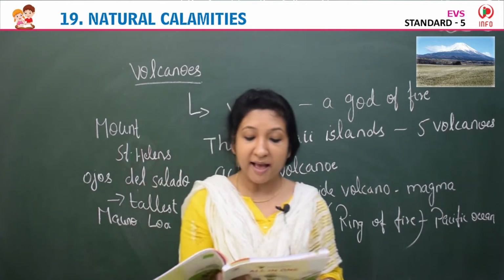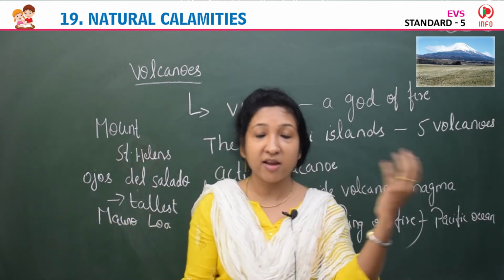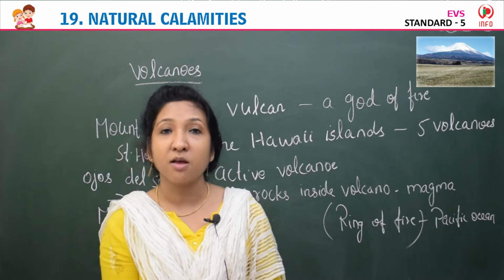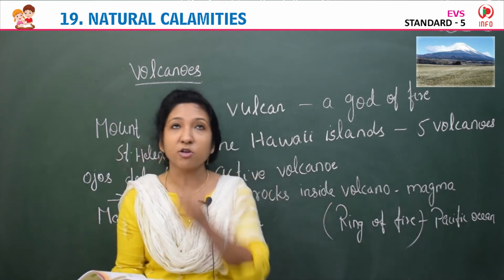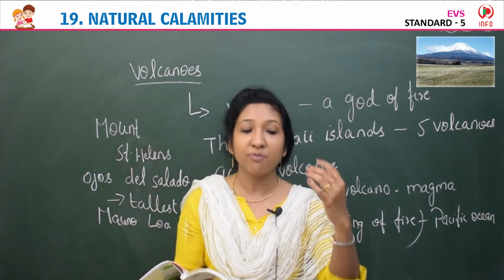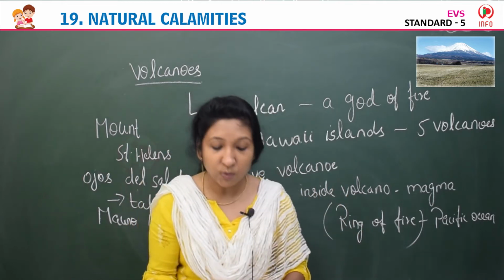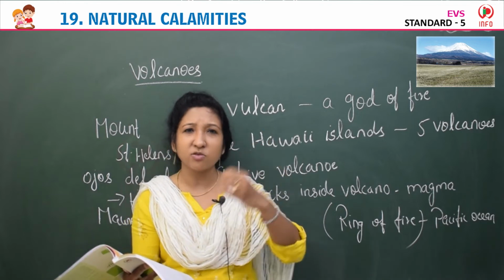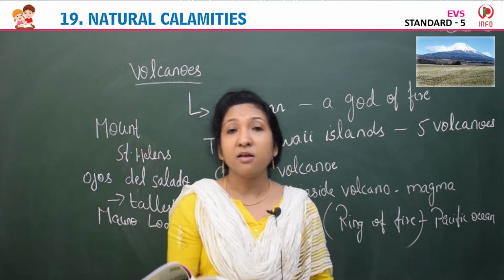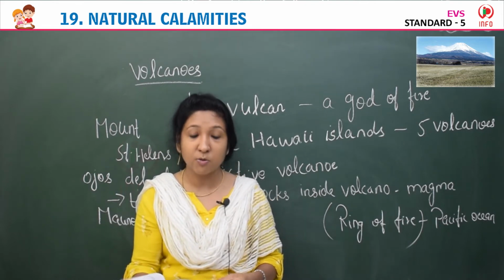Around 2 lakh people have lost their lives to volcanic eruptions in the past 500 years. Because of an active volcano erupting, that particular area gets affected, people get affected a lot, and many people died. The ash, the fire, and the steam that come out are so poisonous and so hot that they cause a lot of destruction to the land and to human life.